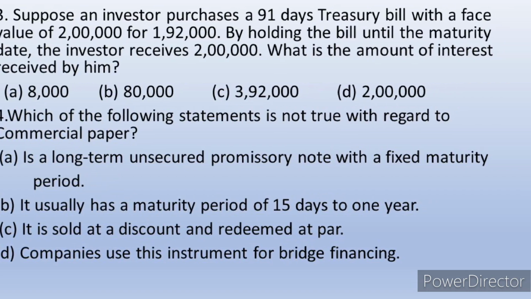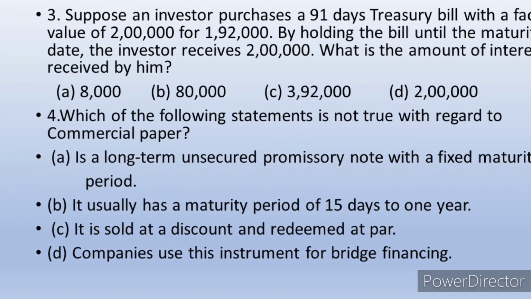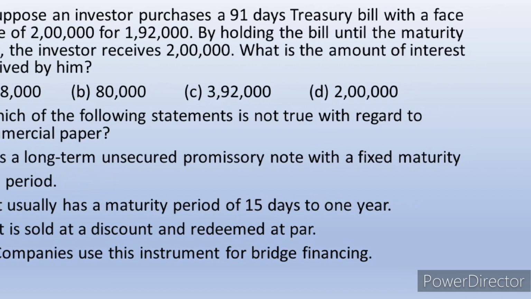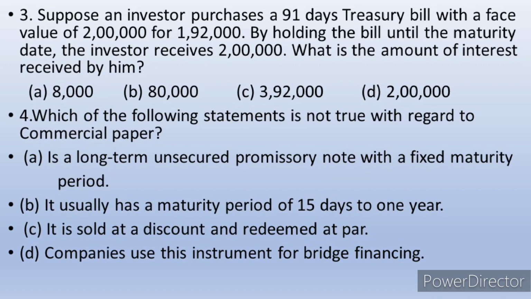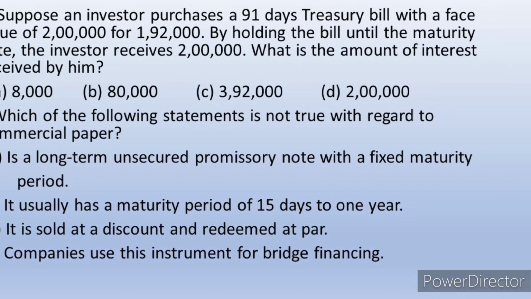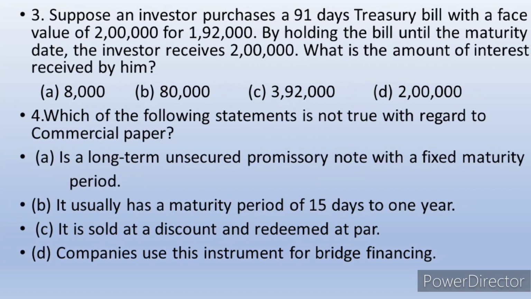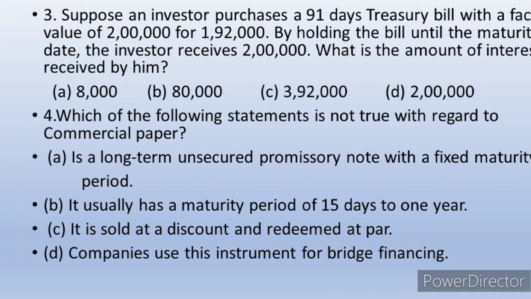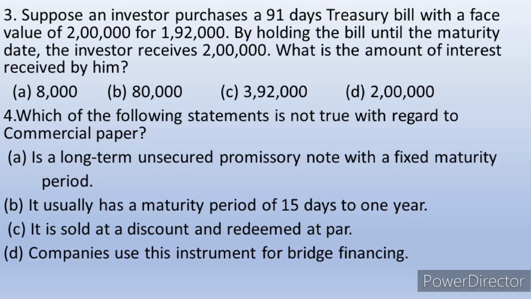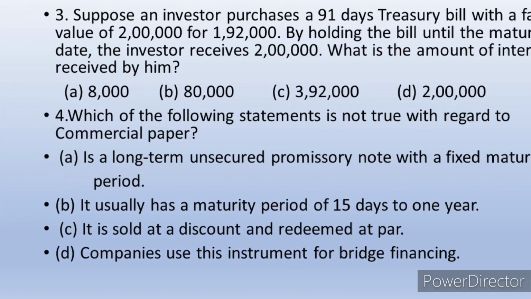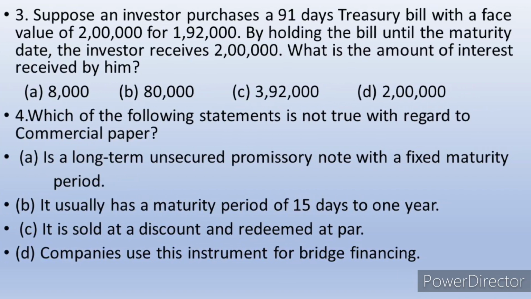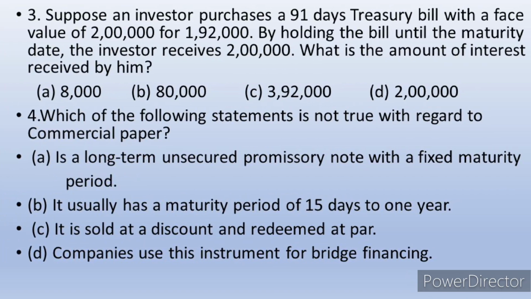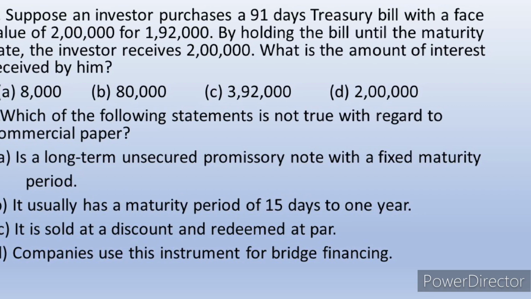Question number 3 is, suppose an investor purchases a 91 days treasury bill with a face value 2 lakh for rupees 1,92,000. By holding the bill until maturity date, the investor receives 2 lakh. What is the amount of interest received by him? Here the rule is, treasury bills are issued at a price which is lower than the face value and repaid at par. So that is 2 lakh minus 1,92,000, he will get the interest of 8,000 rupees. That is the benefit of the purchaser.